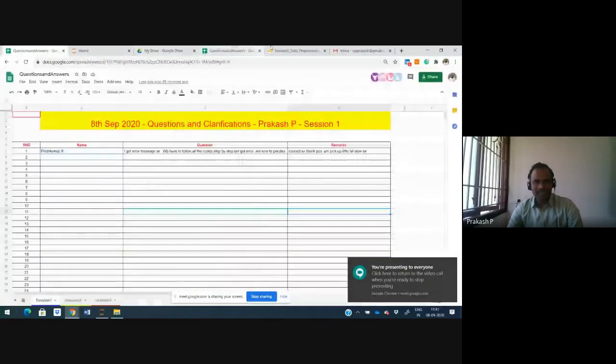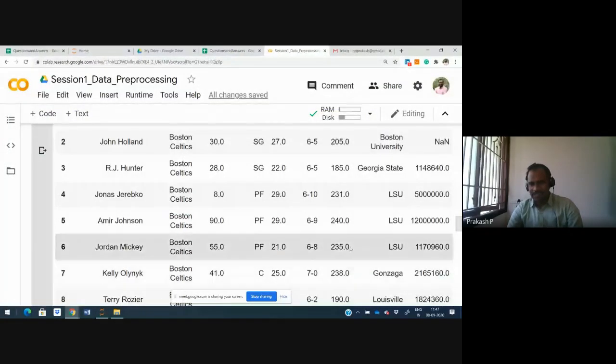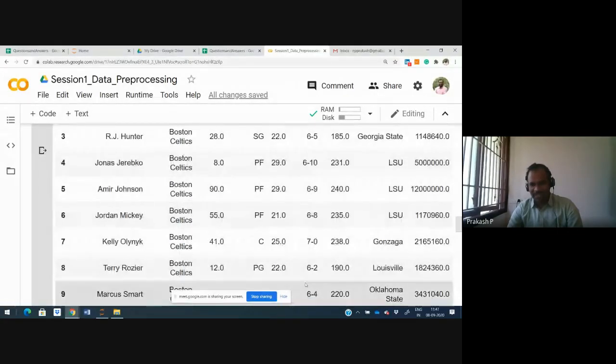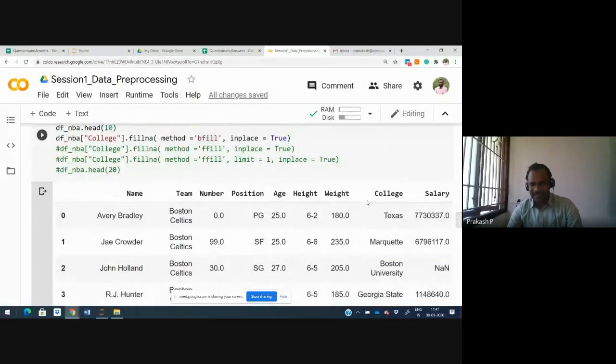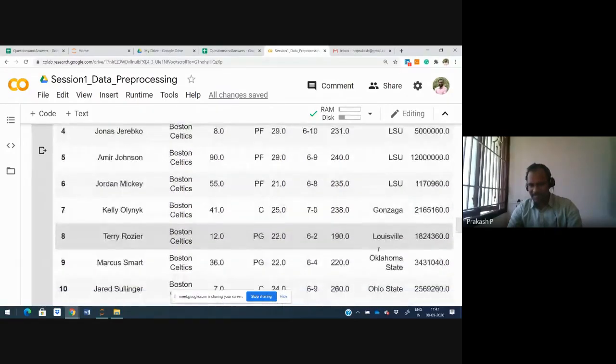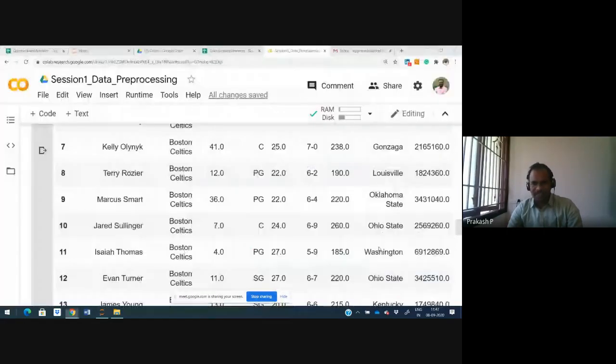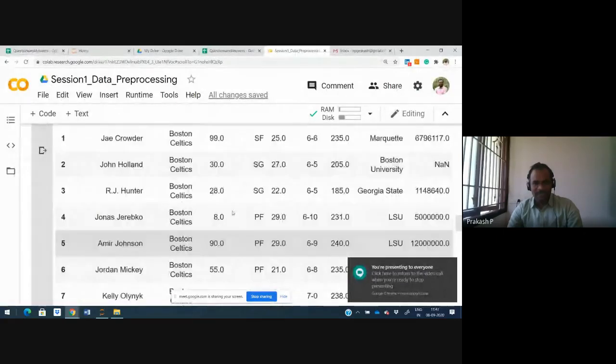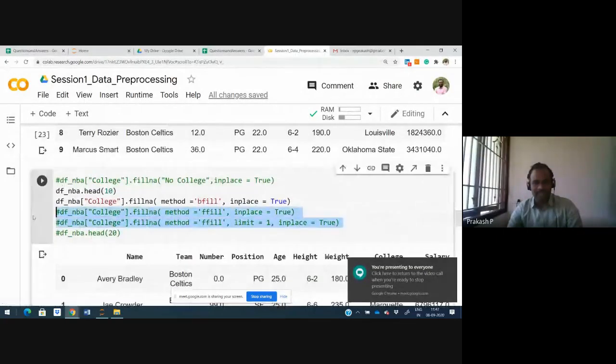Right. What we have done. So what this backward fill did is LSU. Where can this be used? For example, assuming there is one colony which we are entering, there are 200 houses. For a few people, I entered the street and city. For a few of them, I may miss. Definitely, those clusters of people may be in the same city and place. So that can be filled easily by using forward fill. Similarly, we have a backward fill.